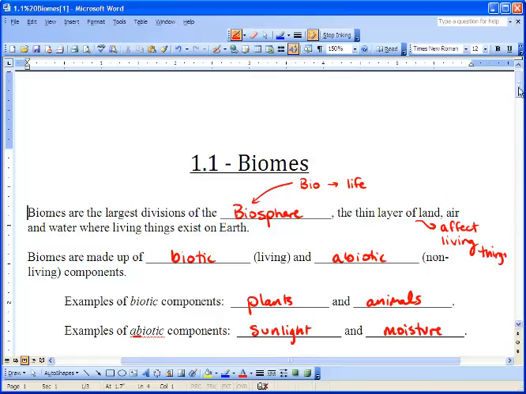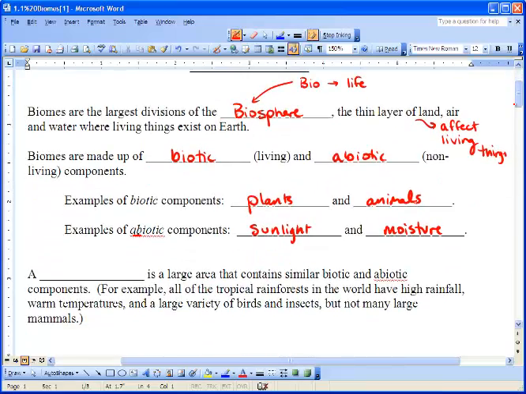The cool thing is that the abiotic factors affect the biotic factors. So the strength of the biotic factors, or the animals and plants, is directly correlated to the abiotic factors. If it's really nice and warm and moist, then things are going to grow. If it's not, things are not going to flourish.